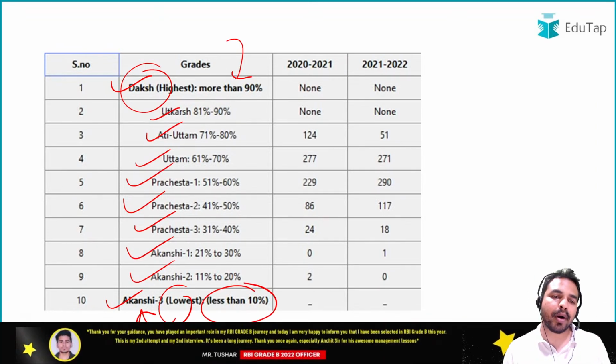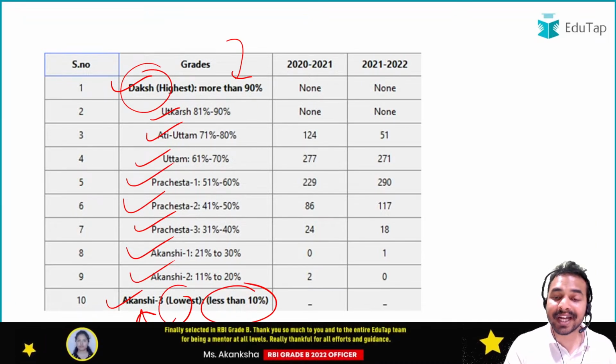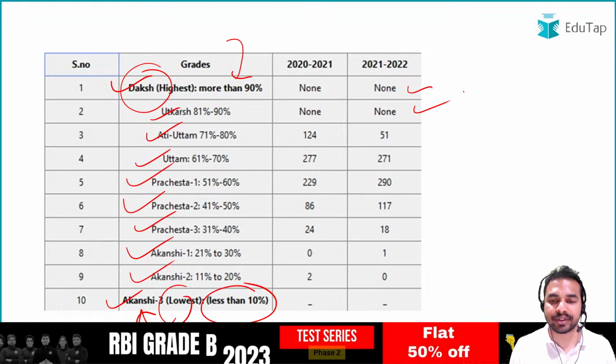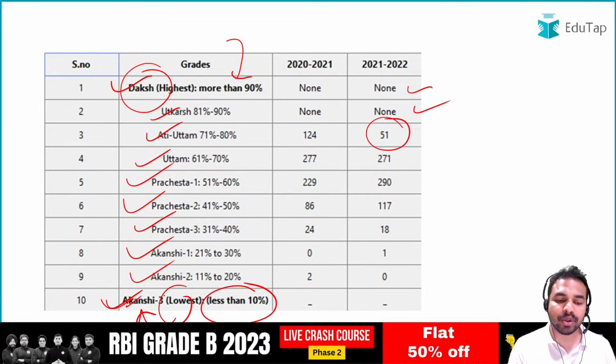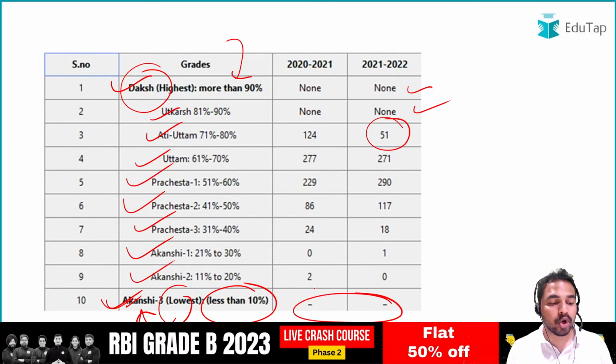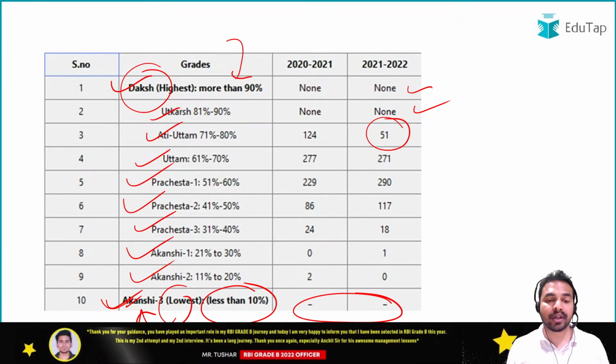Now guys, when I talk about the key findings of this particular index, let me tell you that there was not any single district which has achieved the grade of Daksh as well as Utkarsh. The districts which have got the values here are, Ati Uttam has been attained by 51 districts. जब हम बात करते हैं आकांक्षी लेवल की, तो उसके अंदर भी there was not a single district. That is basically good news, but there was not anyone in the top one. That was the bad news for India's findings.